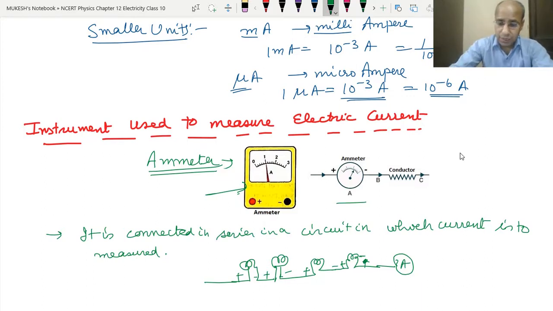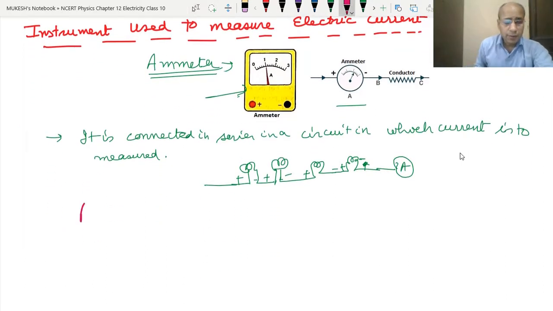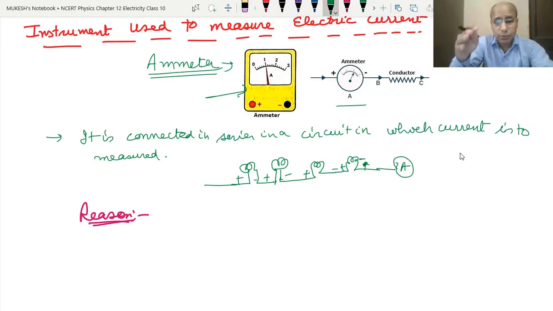Now comes the reason. Why do we connect the ammeter in series? The main reason is that in a series combination the current through each appliance is the same. Whatever current is flowing here, the same current will flow here, here, and here. So it will give the actual value of the current passing through the circuit.